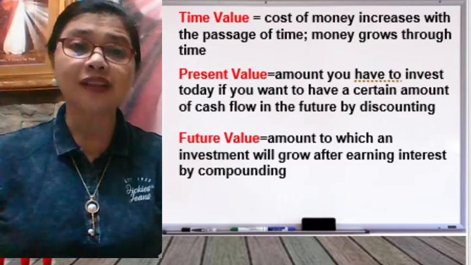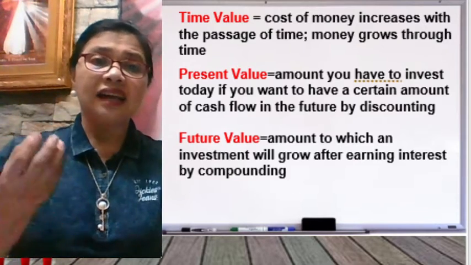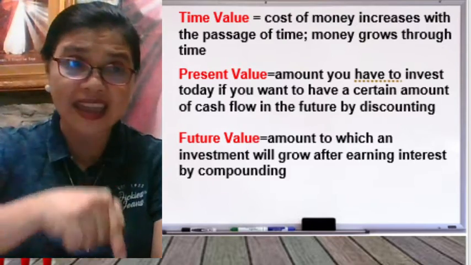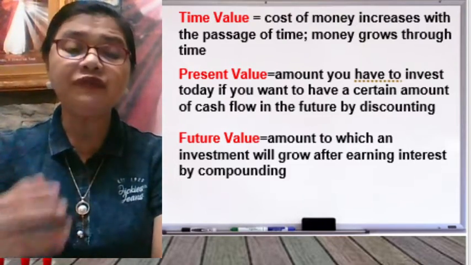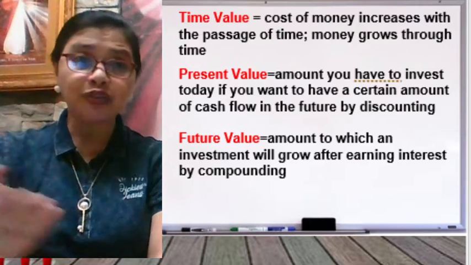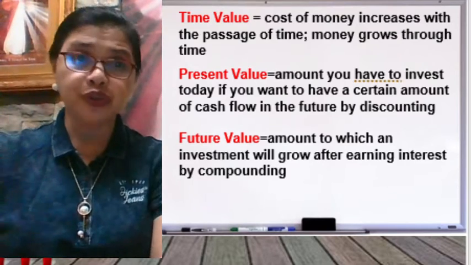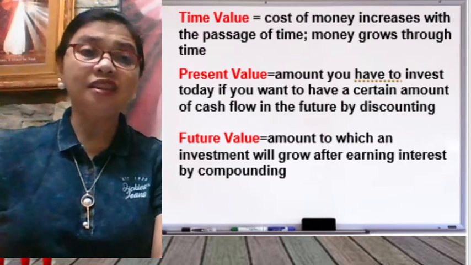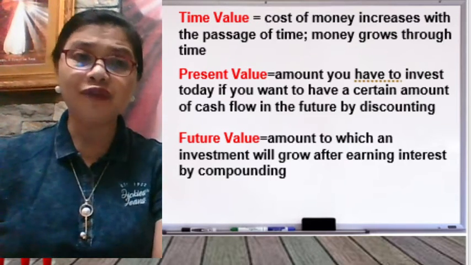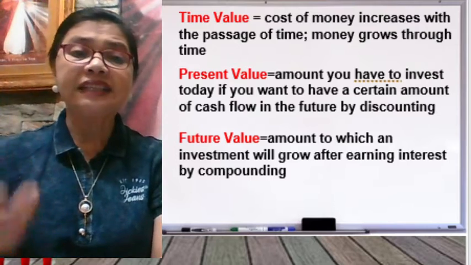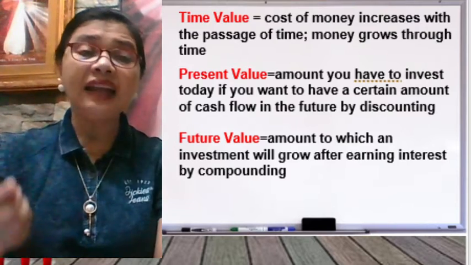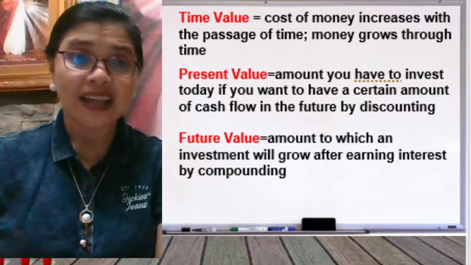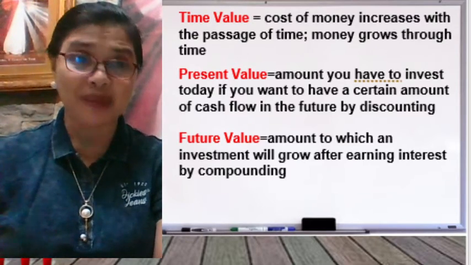The present value is the amount of money you have to invest today if you want to have a certain amount of cash flow in the future, and you use the discounting method. What is the future value of money? It is the amount to which an investment will grow after earning interest, and we use the compounding method.